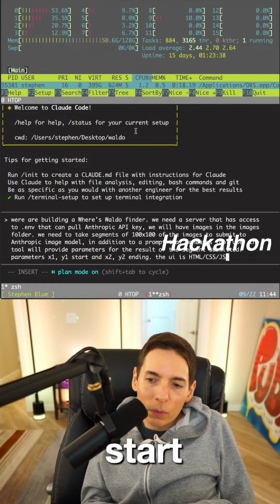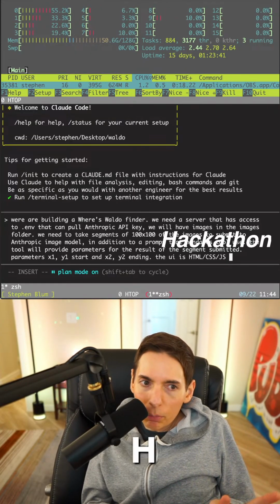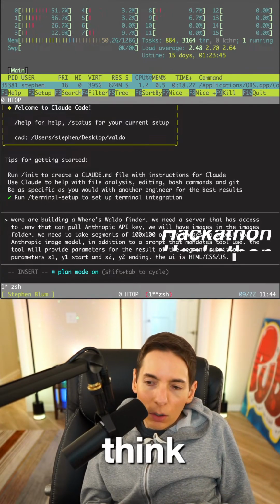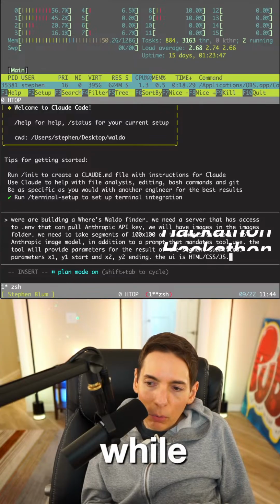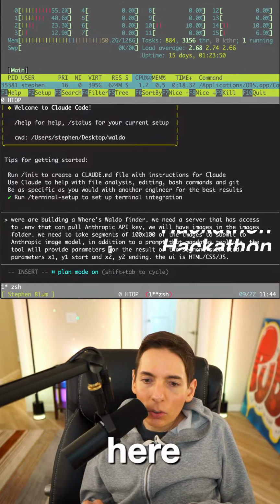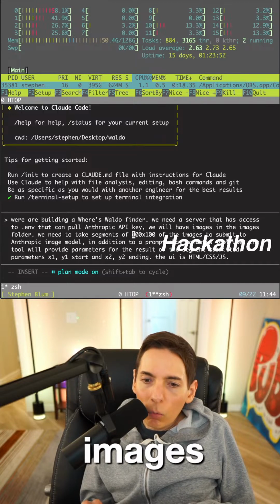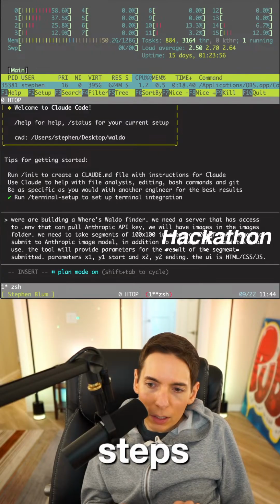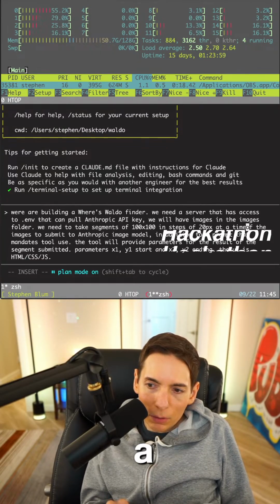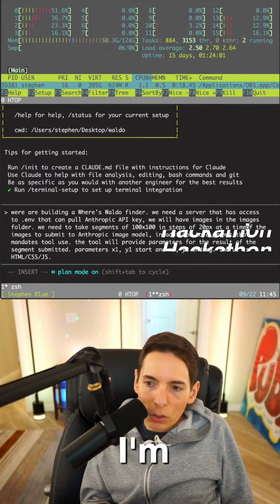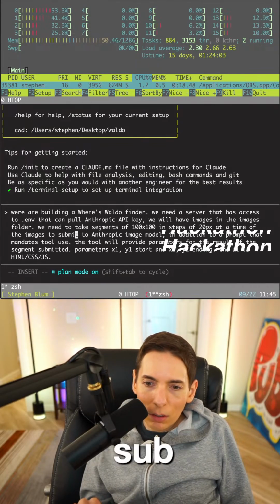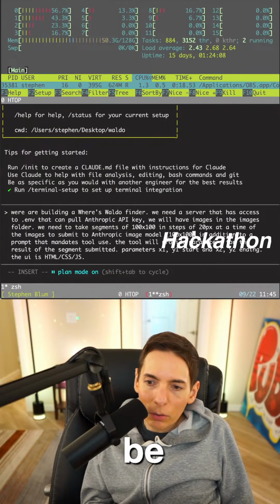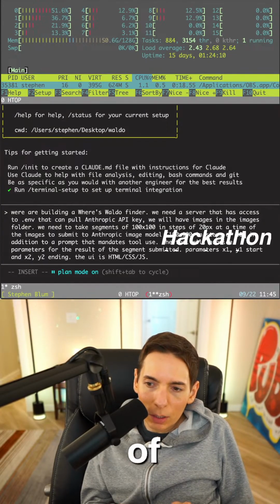So the UI is HTML, CSS, and JavaScript. We're good there. What else do we need to think? Oh, wait. Let's go up here. Image to submit to the Anthropic model. We need to take segments of 100 by 100 pixels, in steps of 20 pixels at a time, of the image submitted to the Anthropic model.